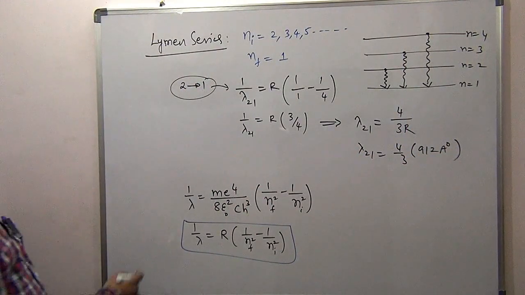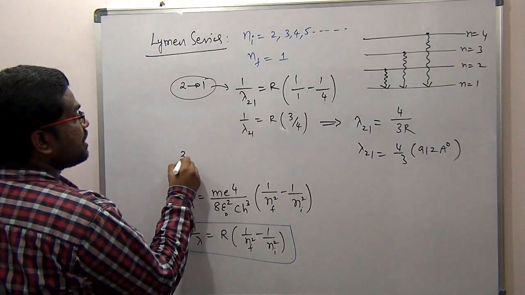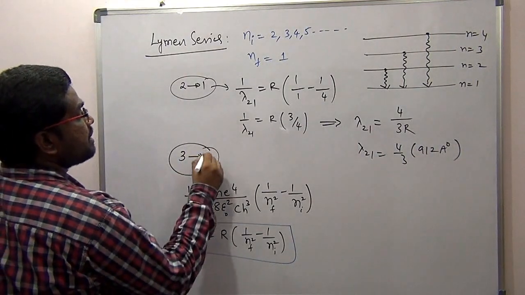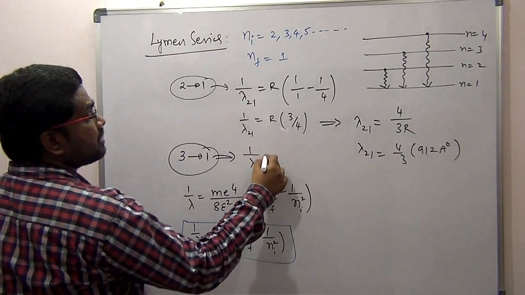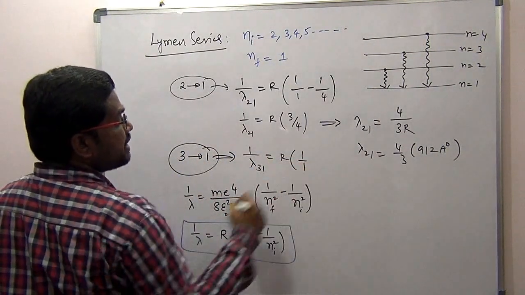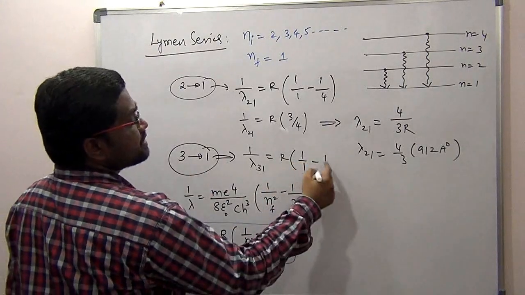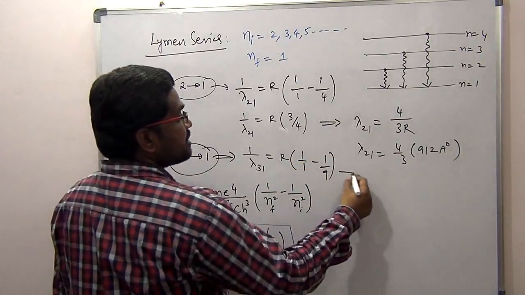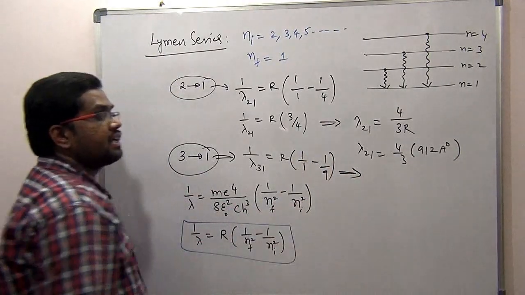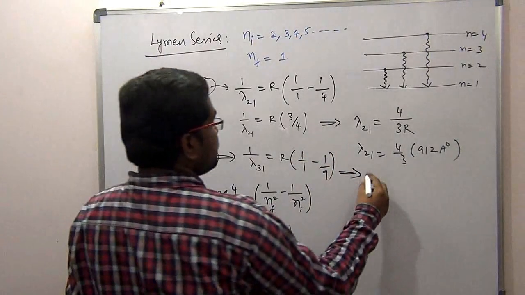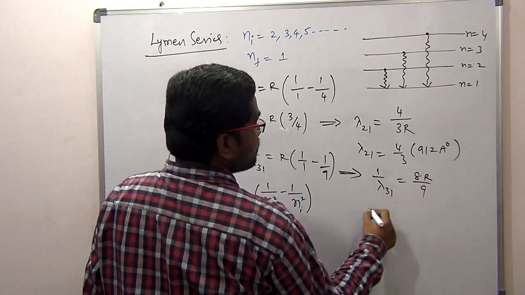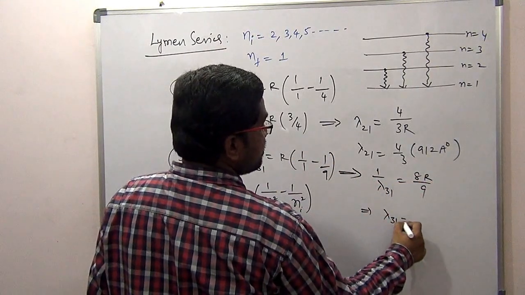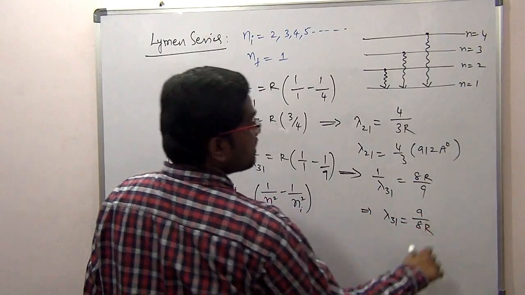Now the second one, 3 to 1. How to calculate for 3 to 1? In a similar manner, 1/λ(3→1) is equal to R into (1 minus 1/3 squared, which is 9). If I simplify it, I get 1 minus 1/9, which is 8/9. So 1/λ(3→1) is equal to 8R/9. From here λ(3→1) will be equal to 9/(8R).